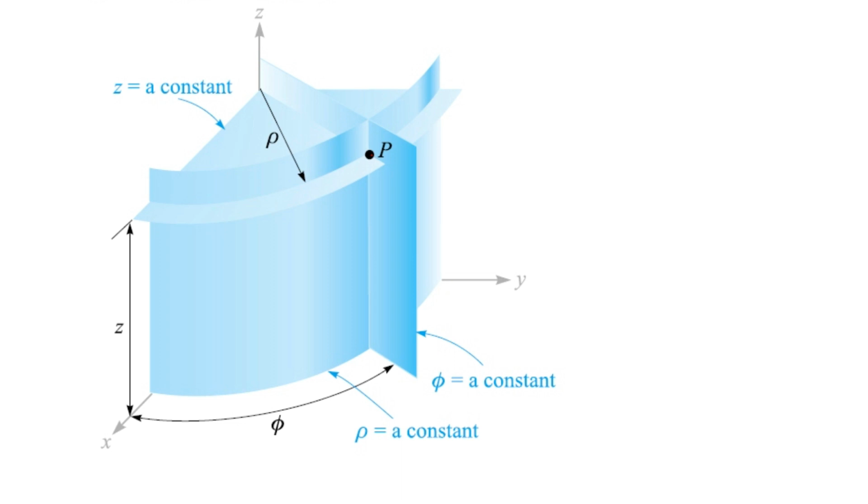So we imagine a cylindrical surface, as shown here, centered along the z-axis. The point is considered to be on the surface of the cylinder. If we join that point to the z-axis, dropping a perpendicular onto the z-axis, that distance is the radius of the cylinder. So this is one parameter, rho, the radius of the cylindrical surface.